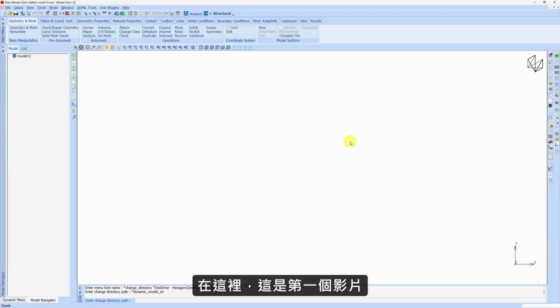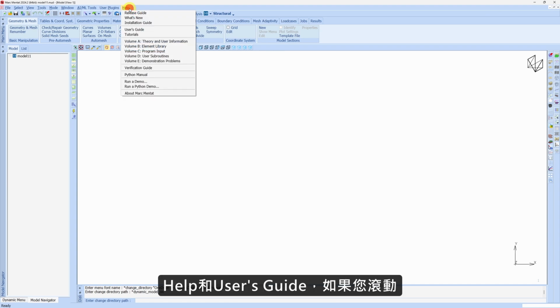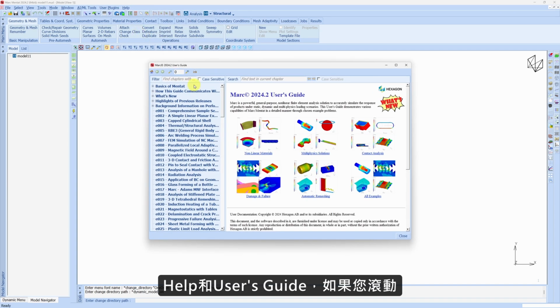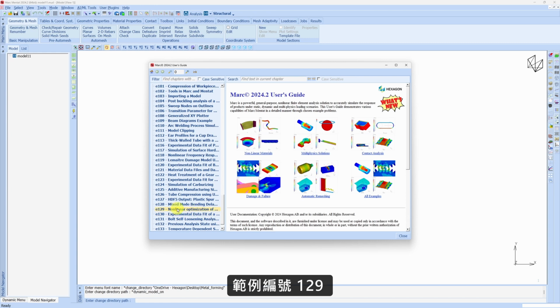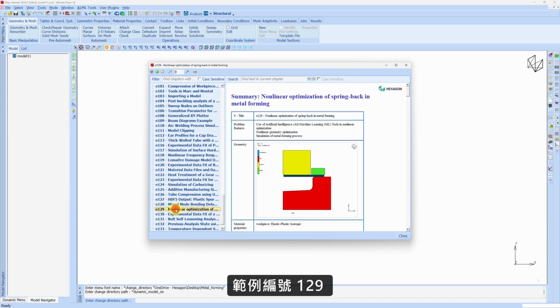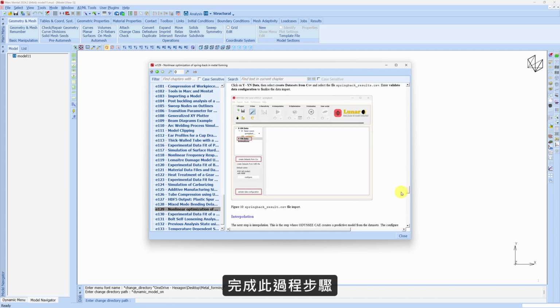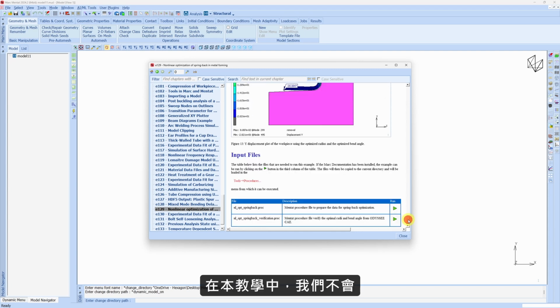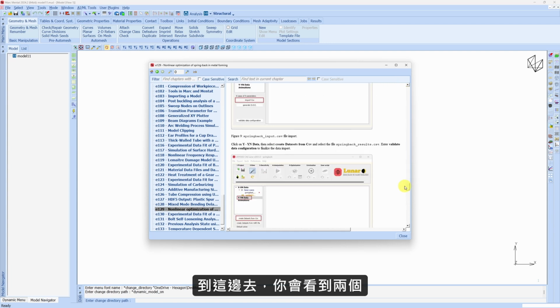As this is the first video about machine learning, I wanted to keep it simple. So I chose this example because it is already there in Marc. What you have to do is go to help and users guide. And if you scroll down over here, this one is example number 129. You can find all the information here, but anyway, we are going to go through this process step by step in this tutorial. We will not be modeling this from scratch.